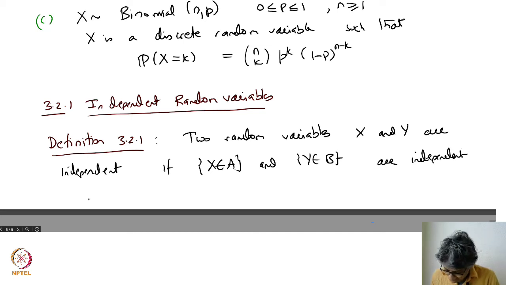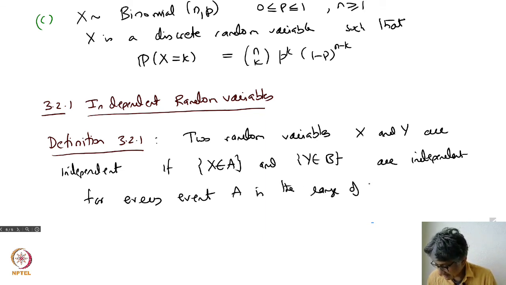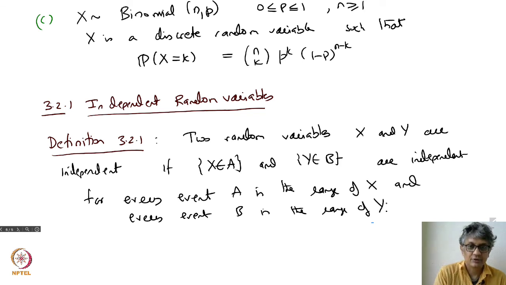for every event. So it's very important: for every event A in the range of X, and every event B in the range of Y. Okay, just the notation here is a little hairy.